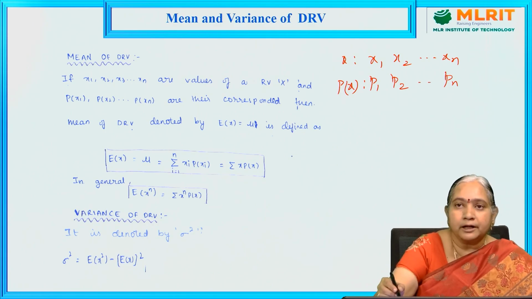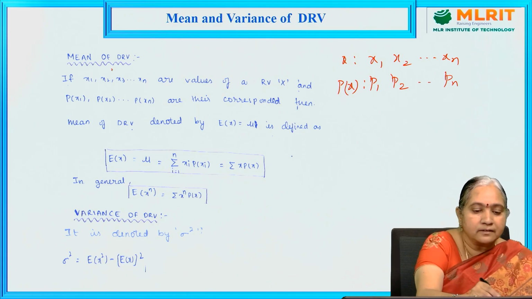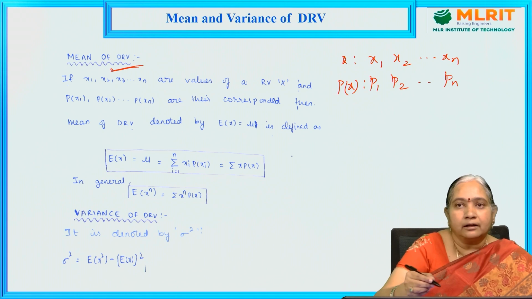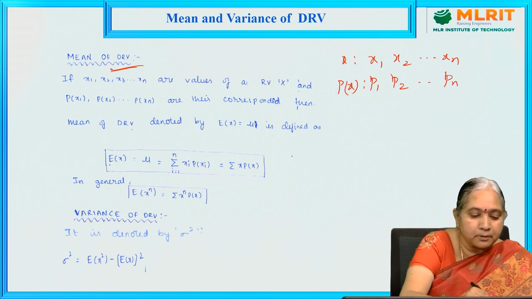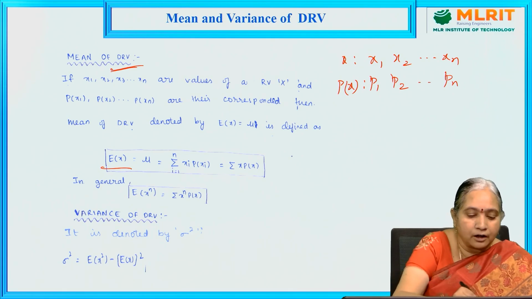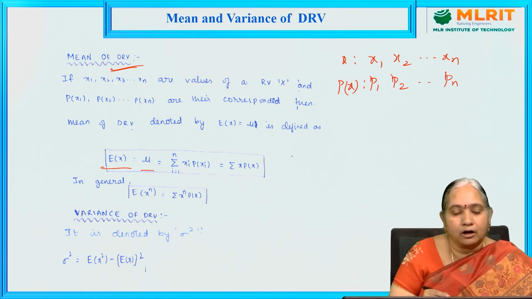Then the mean of the discrete random variable is denoted by E of x or mu, the expectation of x.